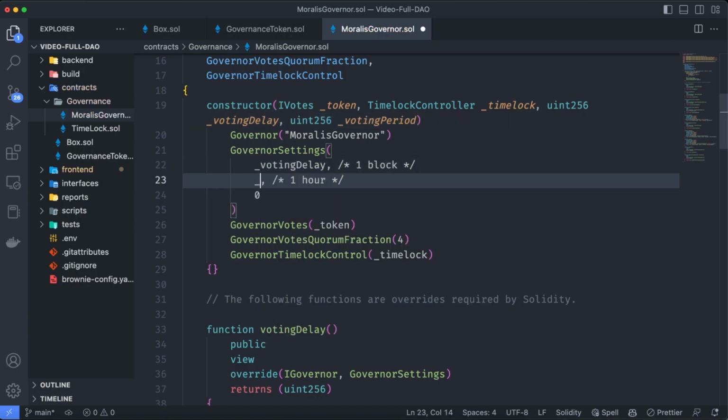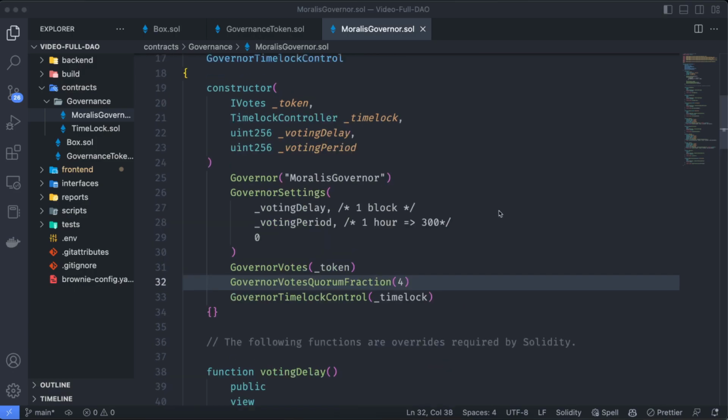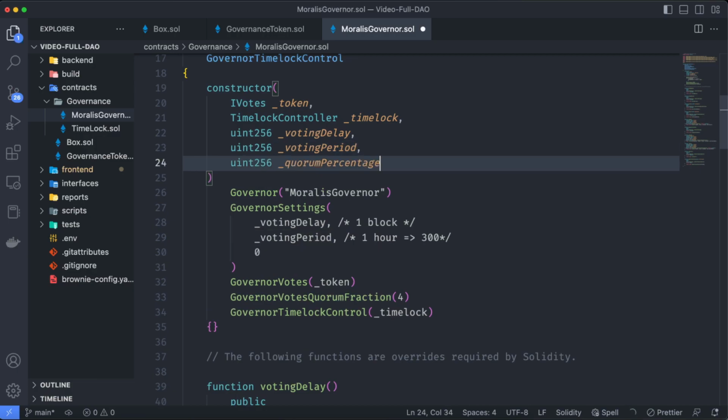Voting delay and the voting period. Remember, 300 blocks is around 1 hour. Also, we set up the quorum percentage as 4%, but maybe we will want to have more or less percentage in order to execute a proposal. So let's also create a new uint to decide what that quorum percentage is going to be.